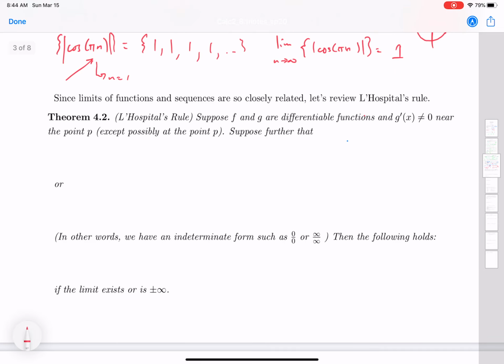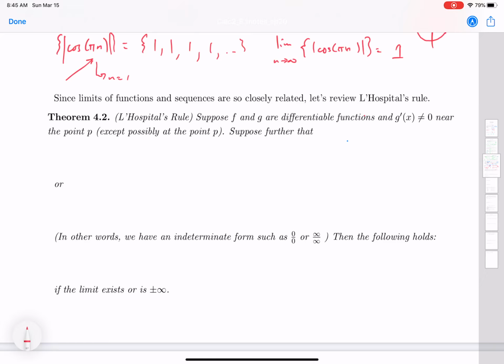Now, since these limits of functions and sequences are so closely related, we are going to do a quick review of everyone's favorite mathematical theorem that looks like hospital, but is actually pronounced l'hôpital. We're going to remember L'Hopital's rule.